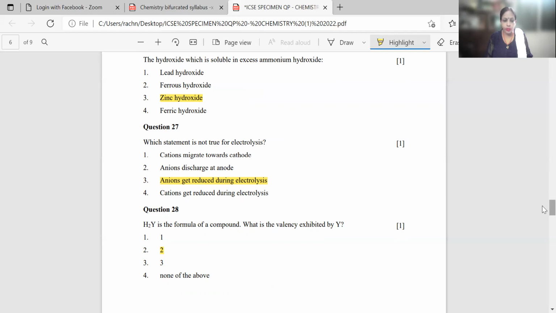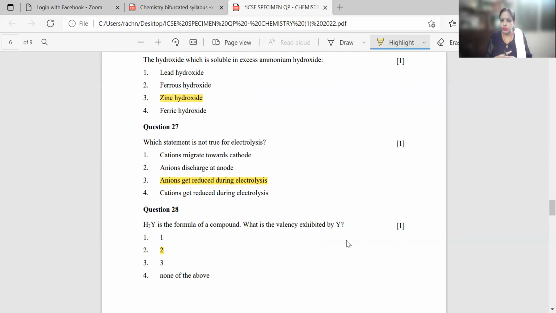Then question number 28, H2Y is the formula of compound. What is the valency exhibited by Y? In middle school, you all have done the formula writing crisscross method where we interchange the valencies. So it is H2Y. In Y, if you see the subscript, no number is written, that is 1.